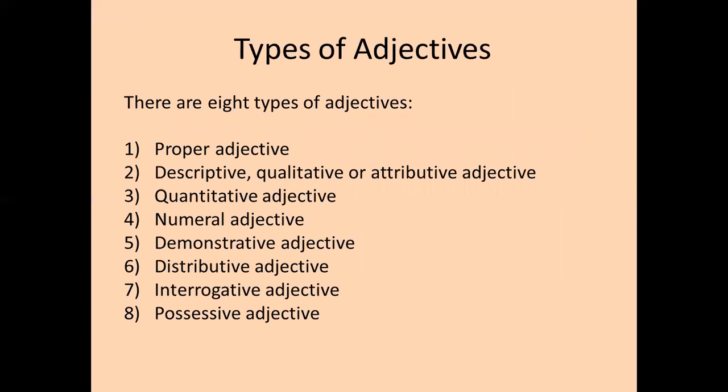Now, when we are talking about types of adjectives, please remember there are 8 types of adjectives. First is proper adjective, second is descriptive, qualitative or attributive adjective. Third is quantitative adjective. Then fourth, numeral adjective, demonstrative adjective, distributive adjective, interrogative adjective, and possessive adjective.